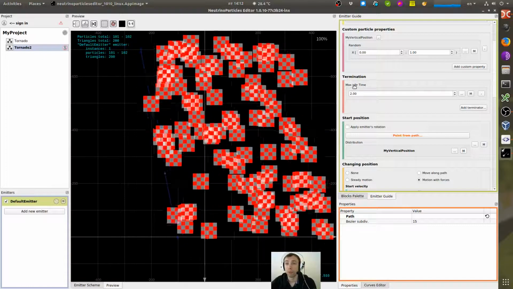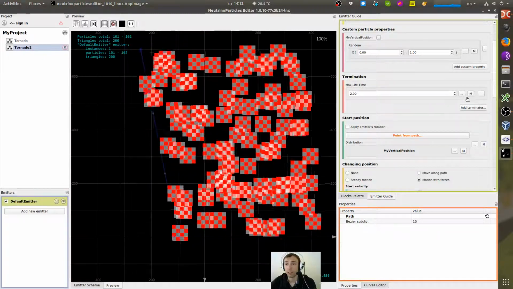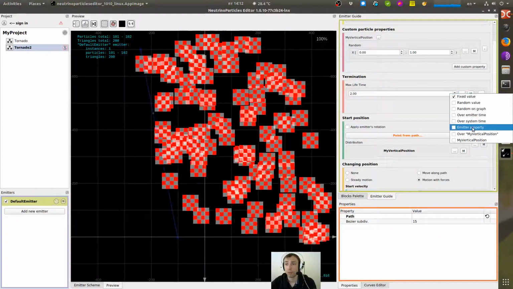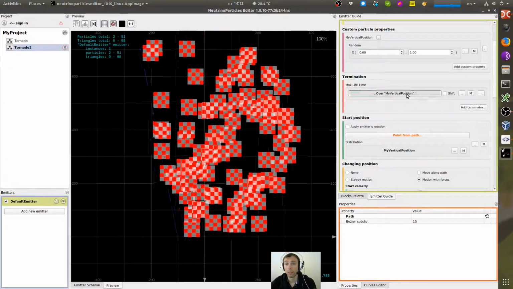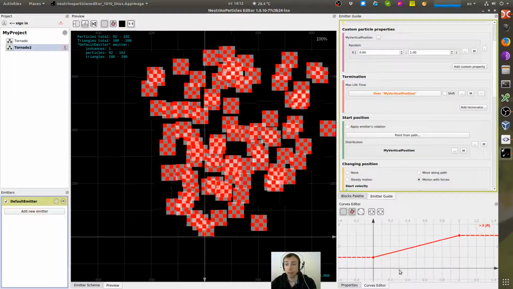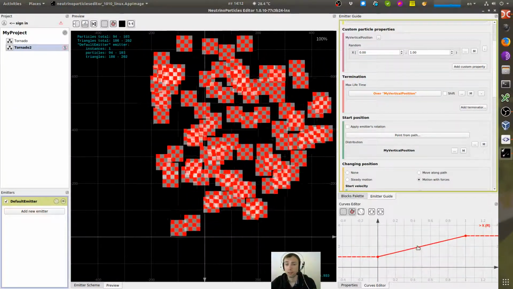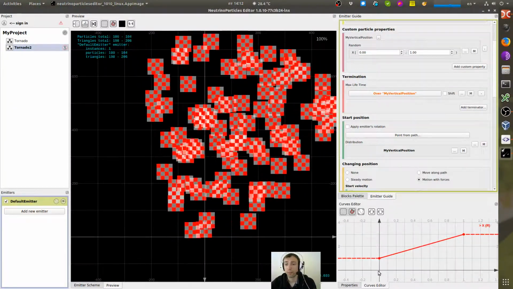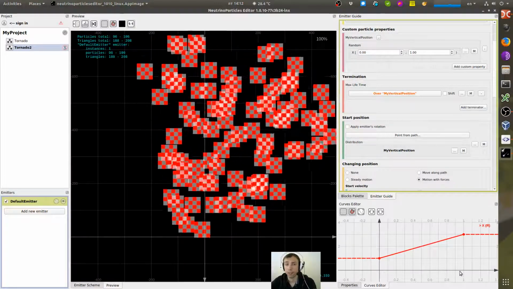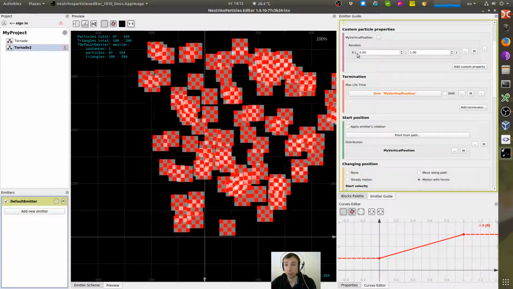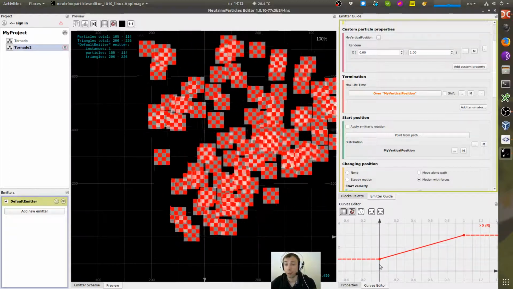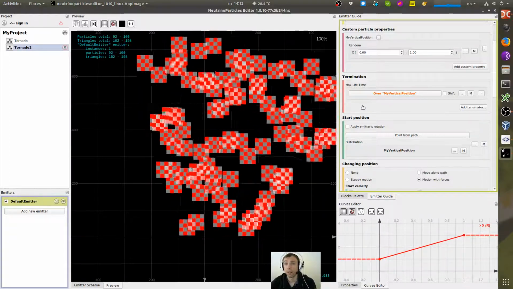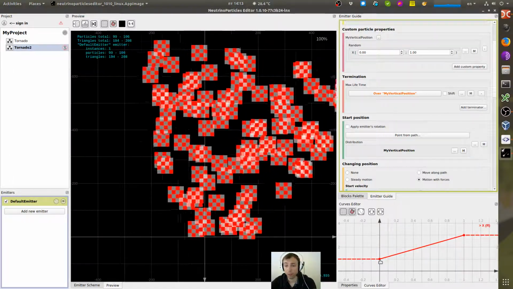So for the max lifetime terminator, I change the value to over my vertical position, and here you can specify a graph where the horizontal axis is my vertical position, which is from 0 to 1, and the y-axis specifies the lifetime of the particle.